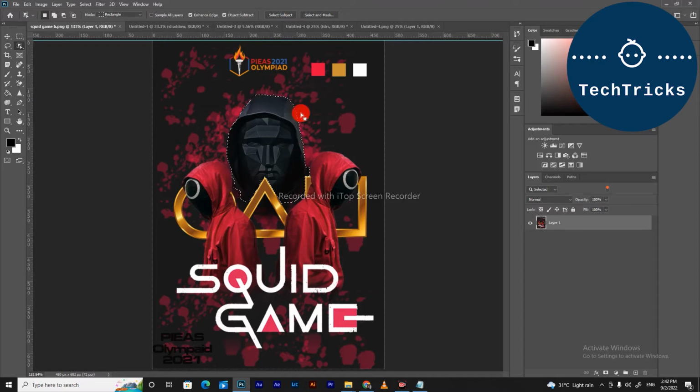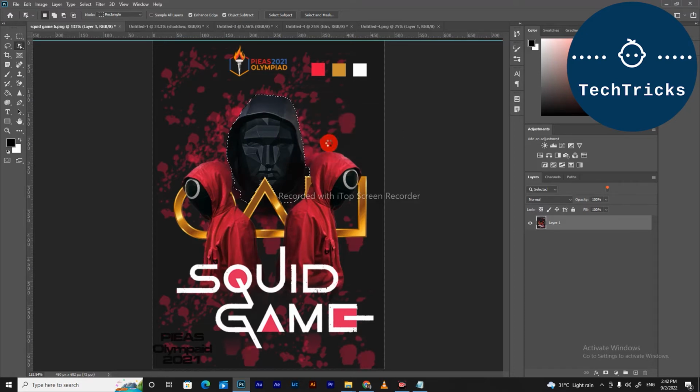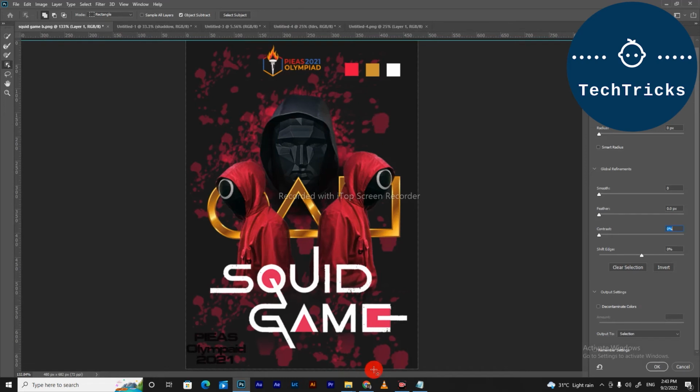So this is a selection. I have to go over here and select subject, so it will discard the current selection. So my selection will be increased over here. This is the main selection, and there is a select and mask option. So this is the select and mask option over here.